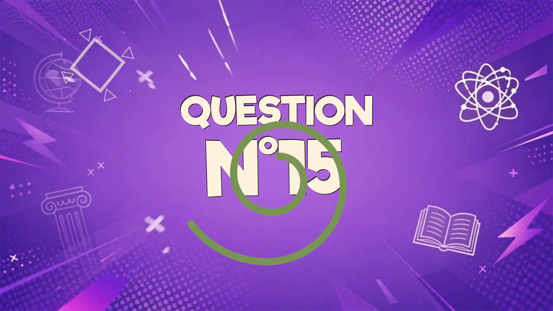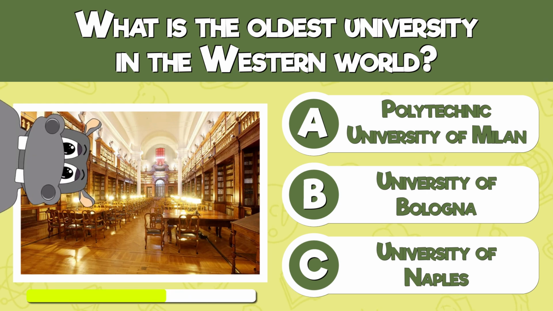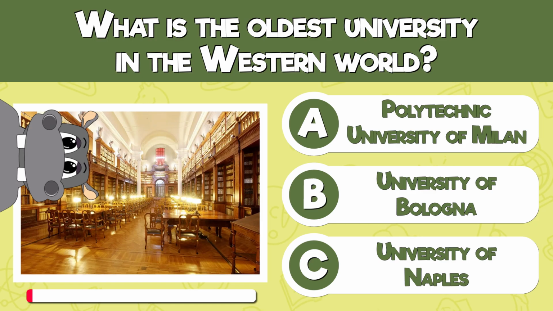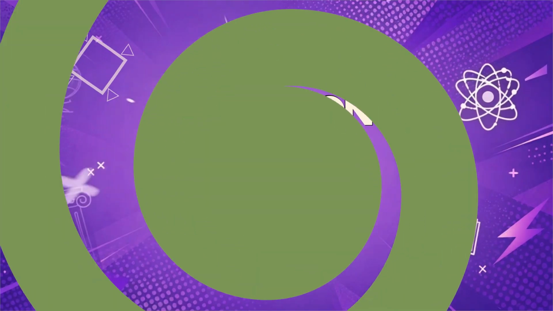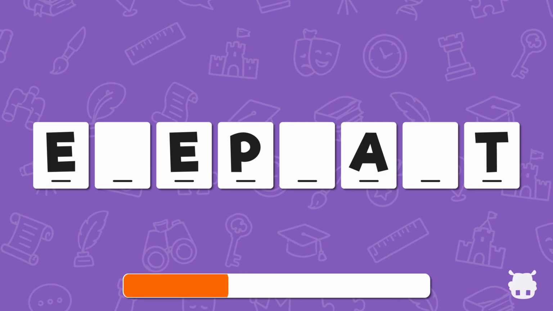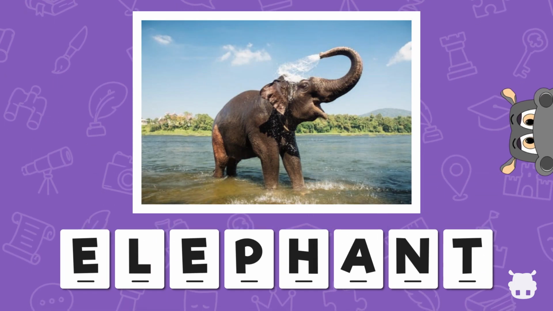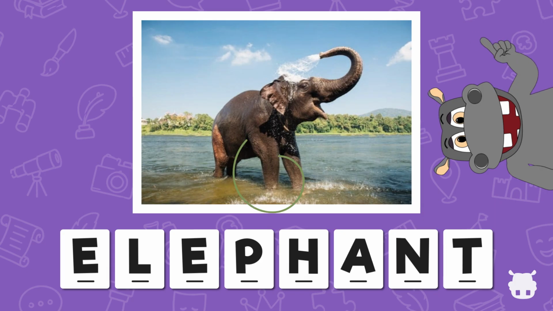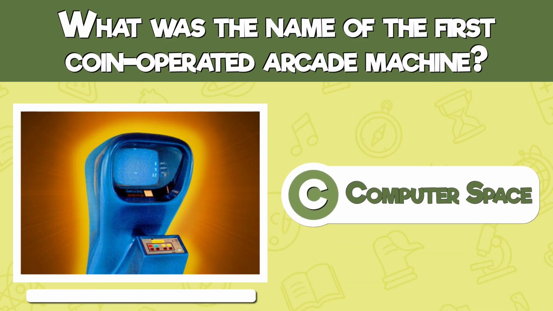Now, a question about history. What is the oldest university in the Western world? The University of Bologna. Guess the word with a few letters. Elephant. What was the name of the first coin-operated arcade machine? Computer Space.